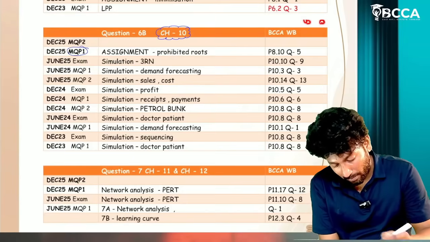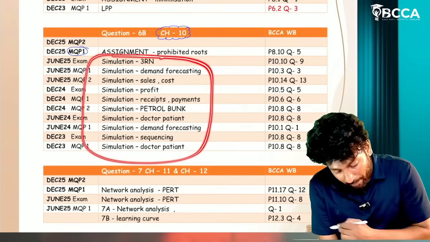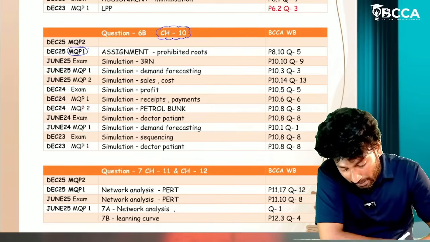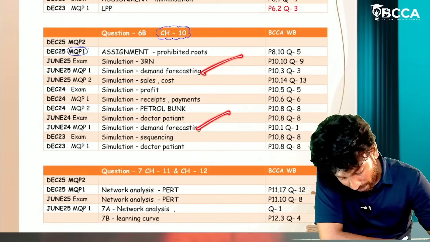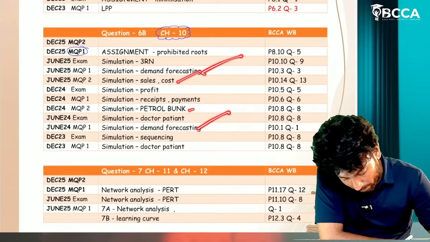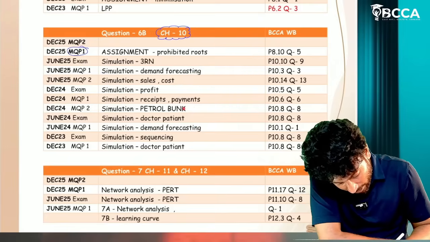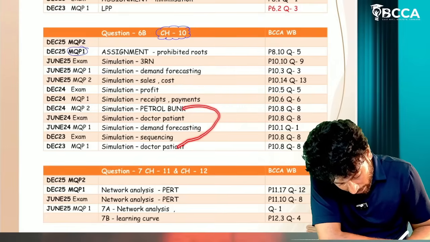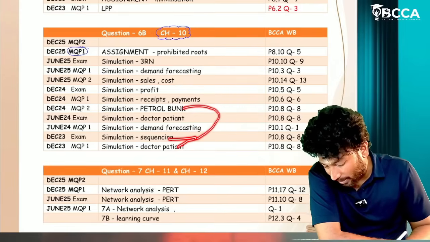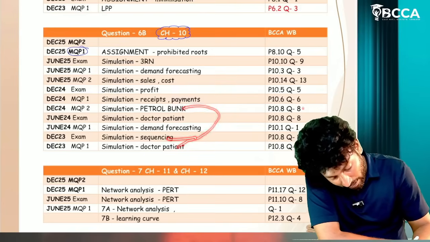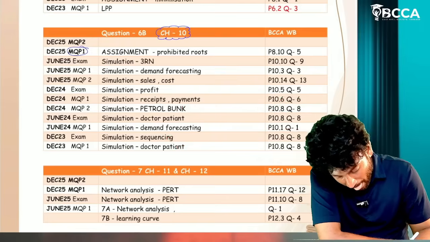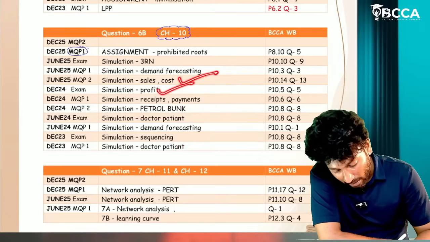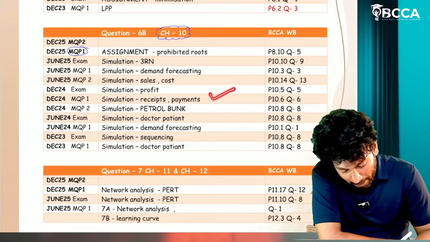See here, for simulation, repeated models are there, sir. Demand forecasting, this was asked two times. Sales and cost, petrol bunk problem. So the sequencing model is there, sir. Sequencing, petrol bunk, doctor and patient, sequencing. This is one model only. For that I have given only one question as a reference. Practice this one question. And profit calculation, sales and cost, receipts and payments problem.